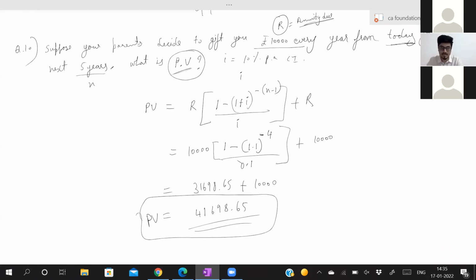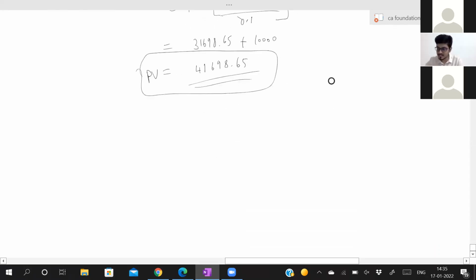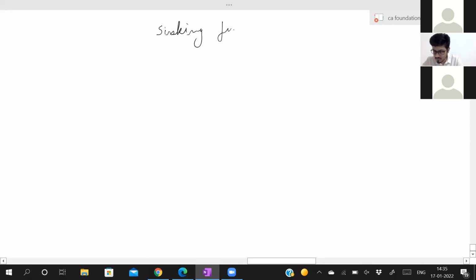Done. Now we'll see application of annuity. In that, first we will see sinking fund. Again, this is important. It is nothing new, just the name changes. Give the heading as sinking fund. We'll see the meaning of sinking fund.